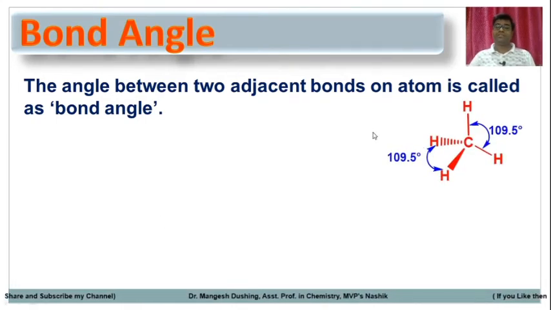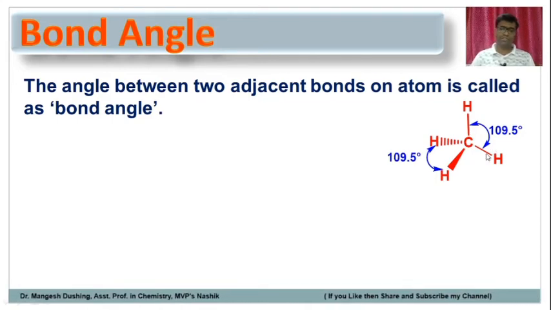Friends, for example, in the methane molecule, carbon is sp3 hybridized. So you know the geometry is tetrahedral. The angle between any two adjacent bonds on this carbon atom, hydrogen-carbon-hydrogen, is 109.5. So the bond angle is called 109.5, because the hydrogens lie on the corners of a regular tetrahedron. That's why this is called tetrahedral geometry. The bond angle is 109.5.